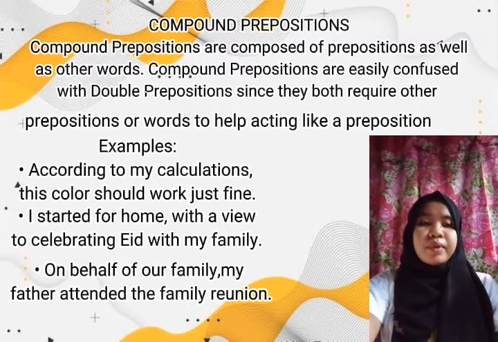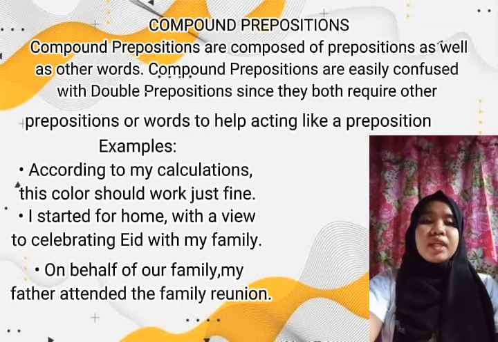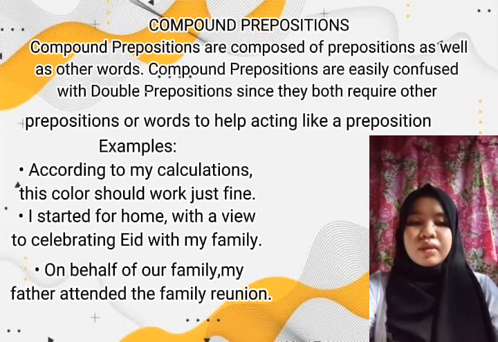The most common examples of compound prepositions are about, across, along, beyond, besides, outside, according to, aside from, because of, as of, next to, on account of, apart from, but for, close to, depending on, due to, in between, in case of, and so on. Those are some examples of compound prepositions.